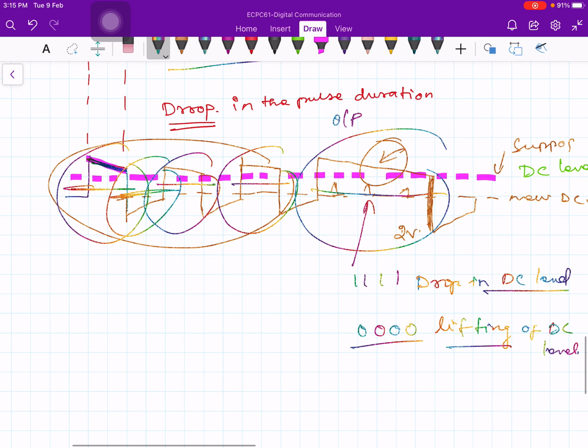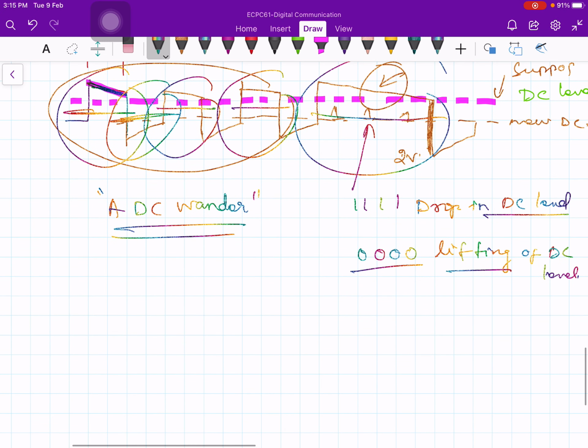And depending on the length of the sequence, the amount by which this wander takes place will keep on changing, and this effect is called the DC wander effect, that is, wandering of the DC level.